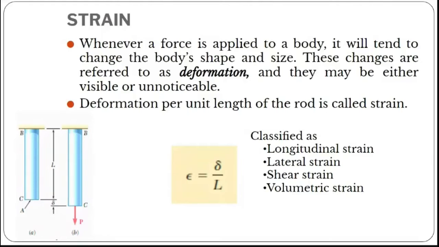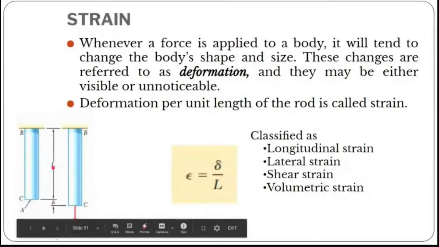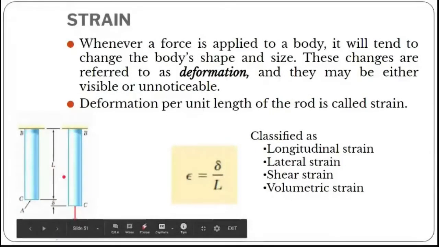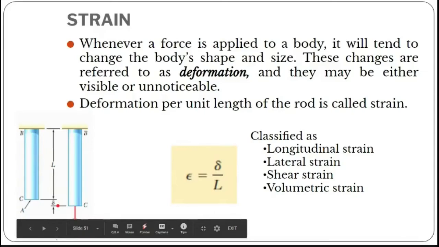So how to identify the strain? Let me consider this figure. You have an object with an area. When you apply a force, your object is deformed by a particular distance. Previously it is L. Now my new object after applying force is L plus del L. So del L is the extra deformation.